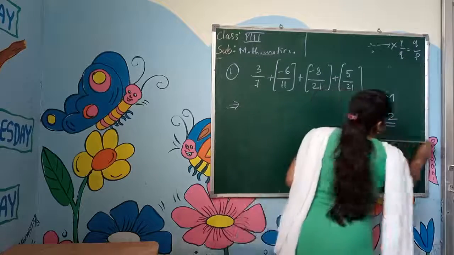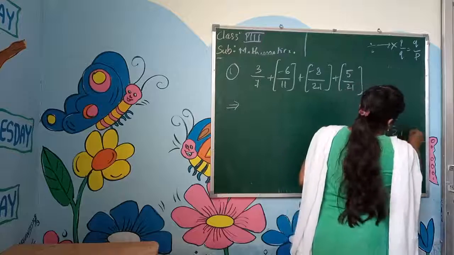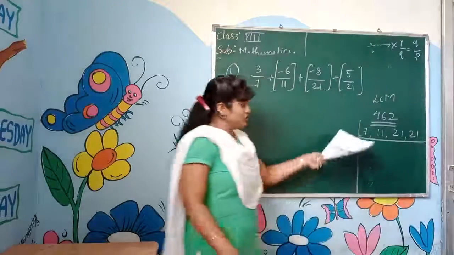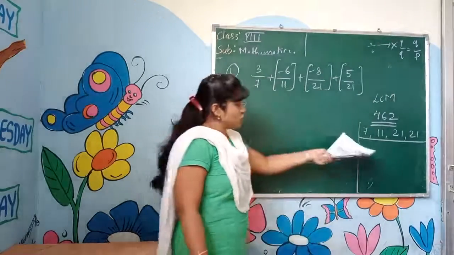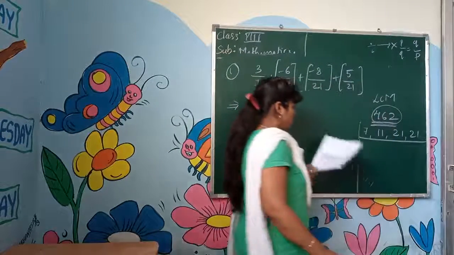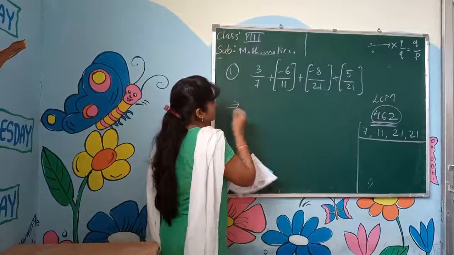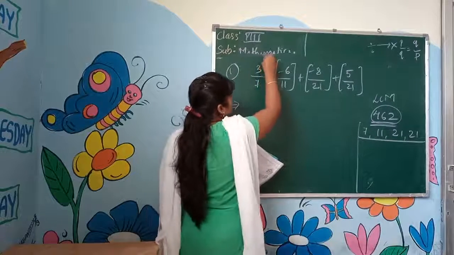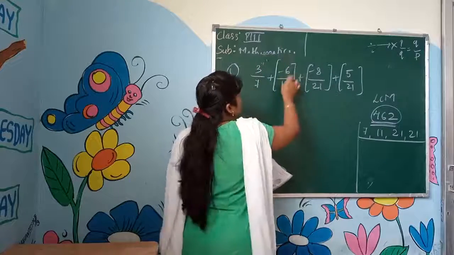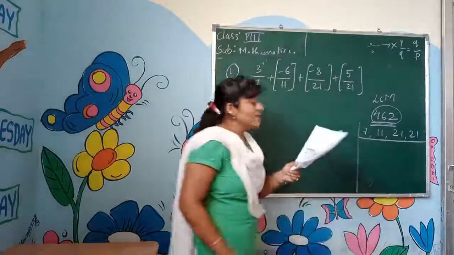Find out this. You only do it by yourself, okay children? I will not solve it now. Okay, solve this. You will understand. You all know, na. Then show me how to do that. Okay. We get the LCM of 462. We got how much? 462. Okay. 7, how much of 462 we have to see. And 11, how much of 462? 21, how much? We have to see that.